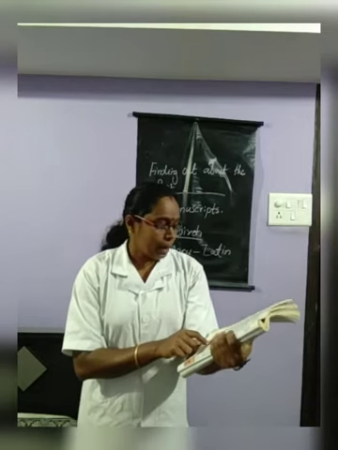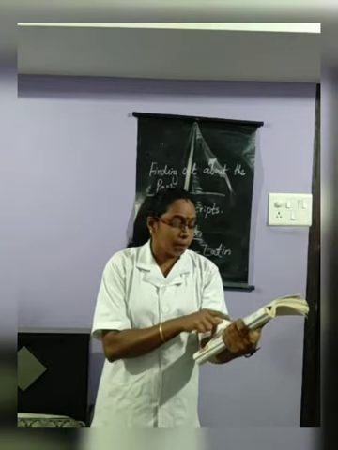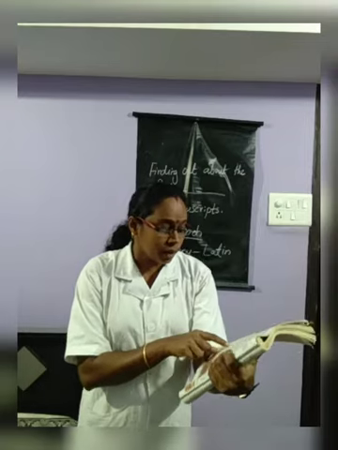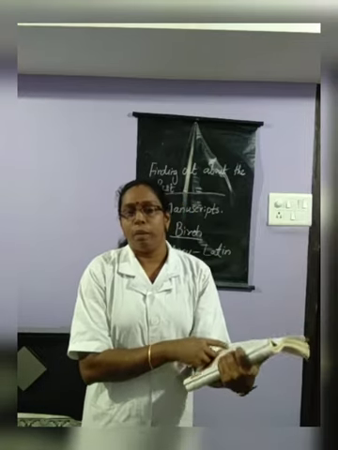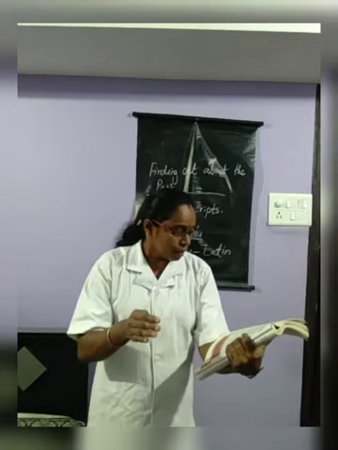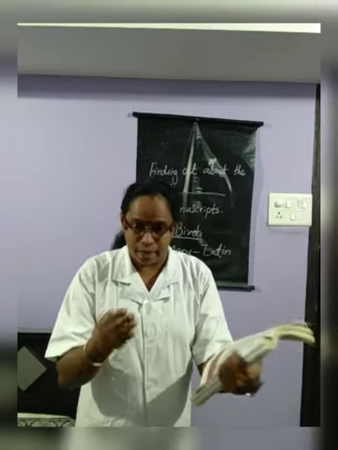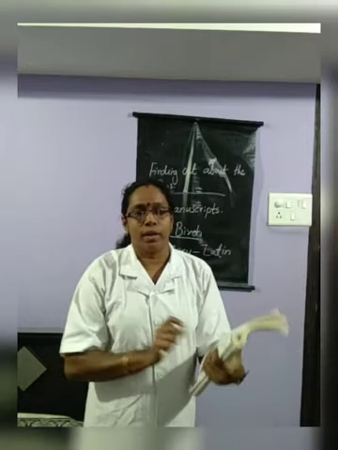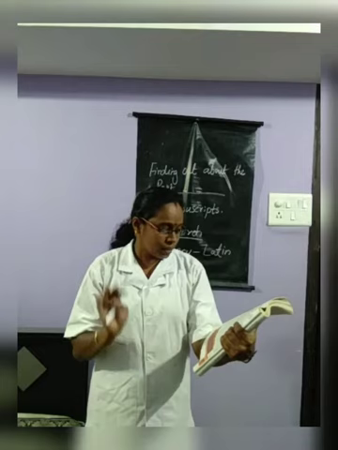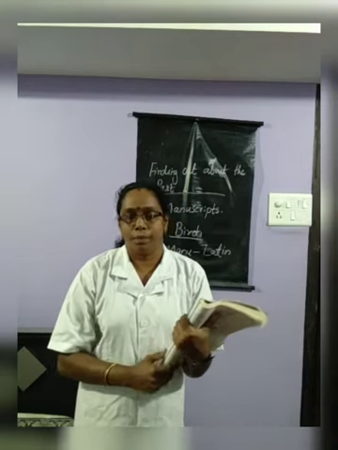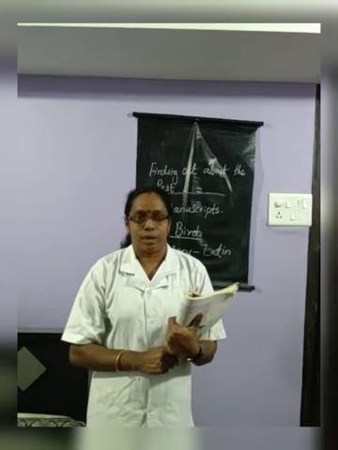Palm leaves were cut into pages and tied together to make books. In such a way we can see the manuscripts.